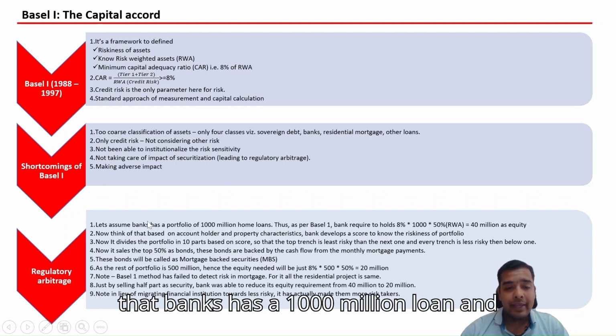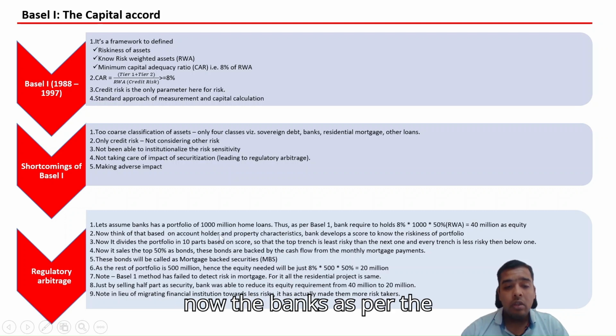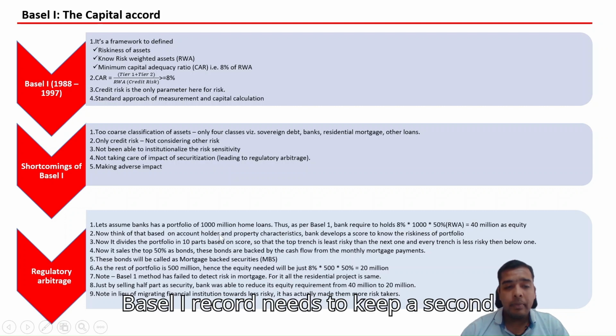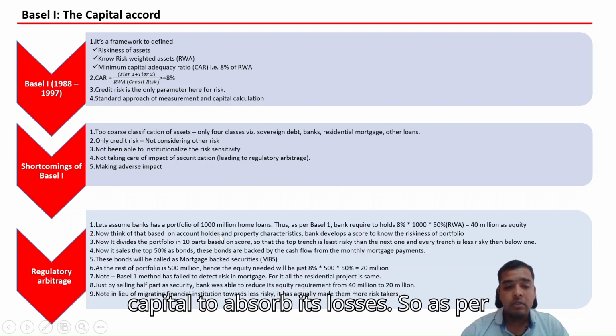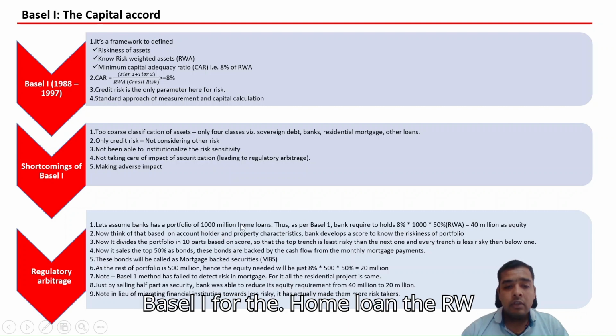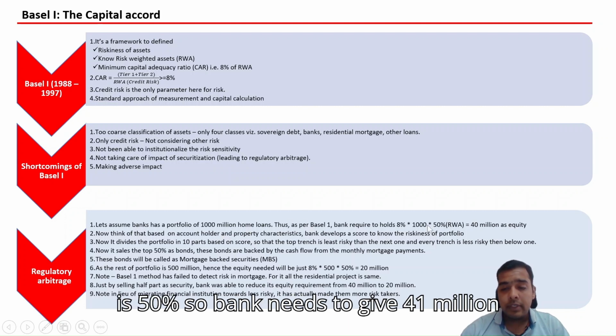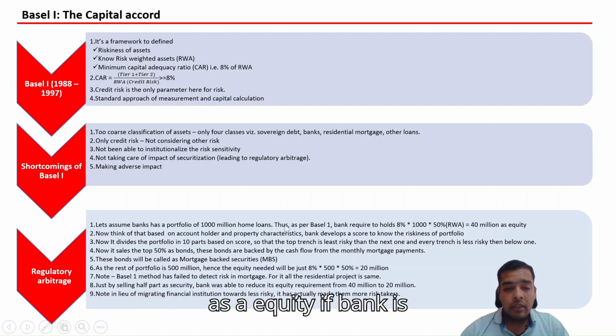Suppose that a bank has a 1,000 million loan, and as per the Basel I record it needs to keep a certain capital to absorb its losses. As per Basel I, for the home loan the RW is 50%. So the bank needs to give 40 million as equity if it is holding the home loan.